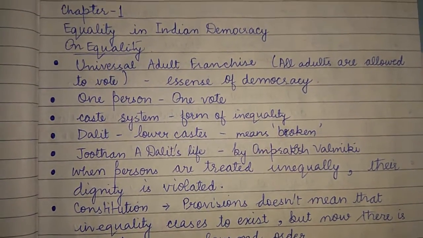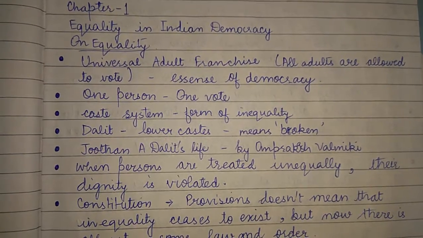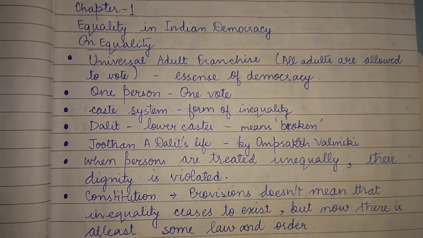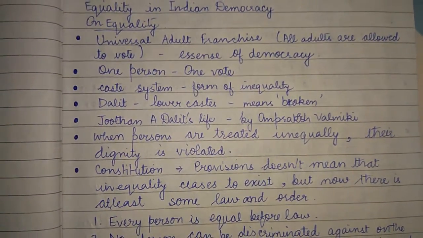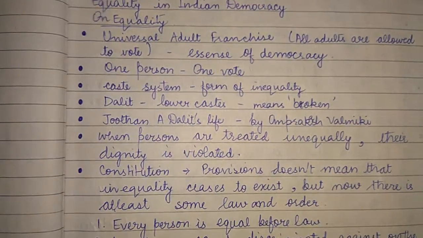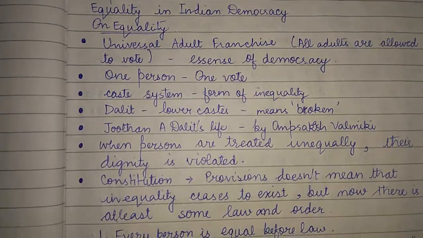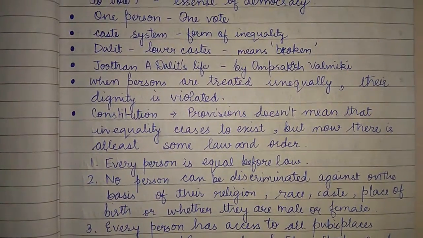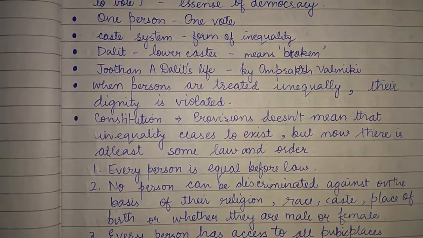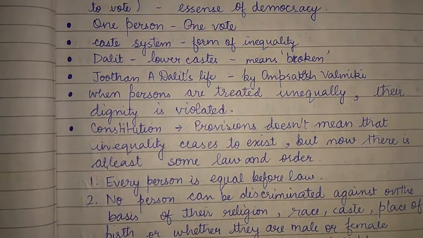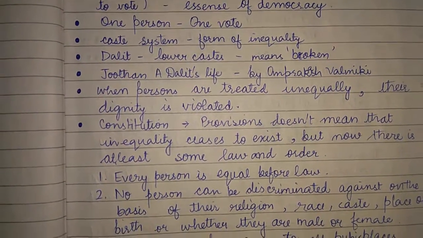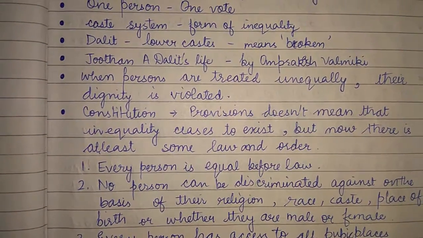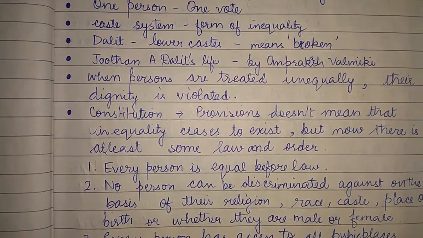All of us are aware that all the adults are allowed to vote, and universal adult franchise is the essence of a democracy. And in universal adult franchise we have one person one vote, and in India we have different forms of inequality, out of which caste system is one of the major forms of inequality. And then the chapter also refers to the literal meaning of Dalit, which is lower castes, and it means broken.